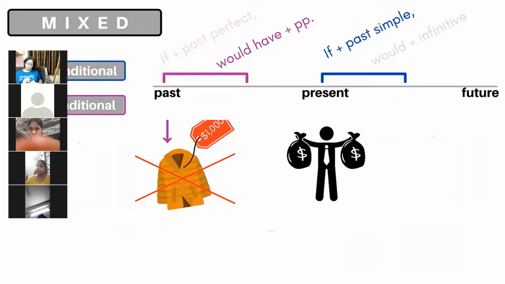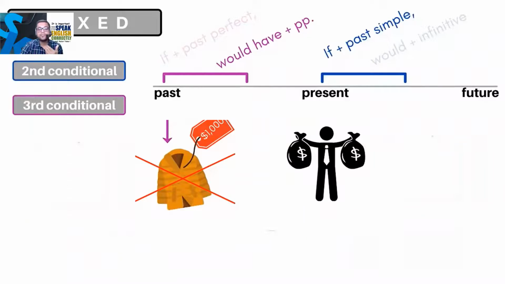Sir, if I had earned more income, I would have bought this coat. Okay, see, you can only use one verb in the first sentence, right? You would earn, two verbs are coming.